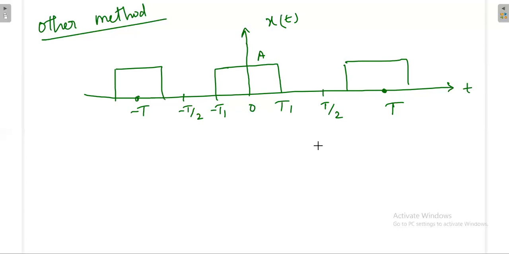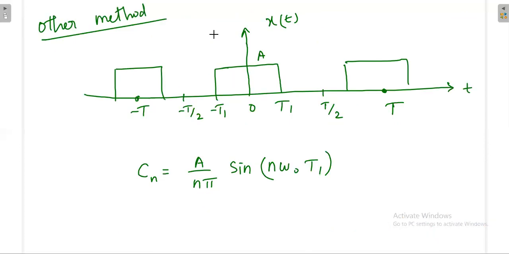We already found out the exponential Fourier series for this waveform. So I'll directly write that. Already we have calculated, so that is Cn is equal to A divided by n pi sin n omega naught T1. So with help of this problem we'll try to find out the Fourier series for impulse train.